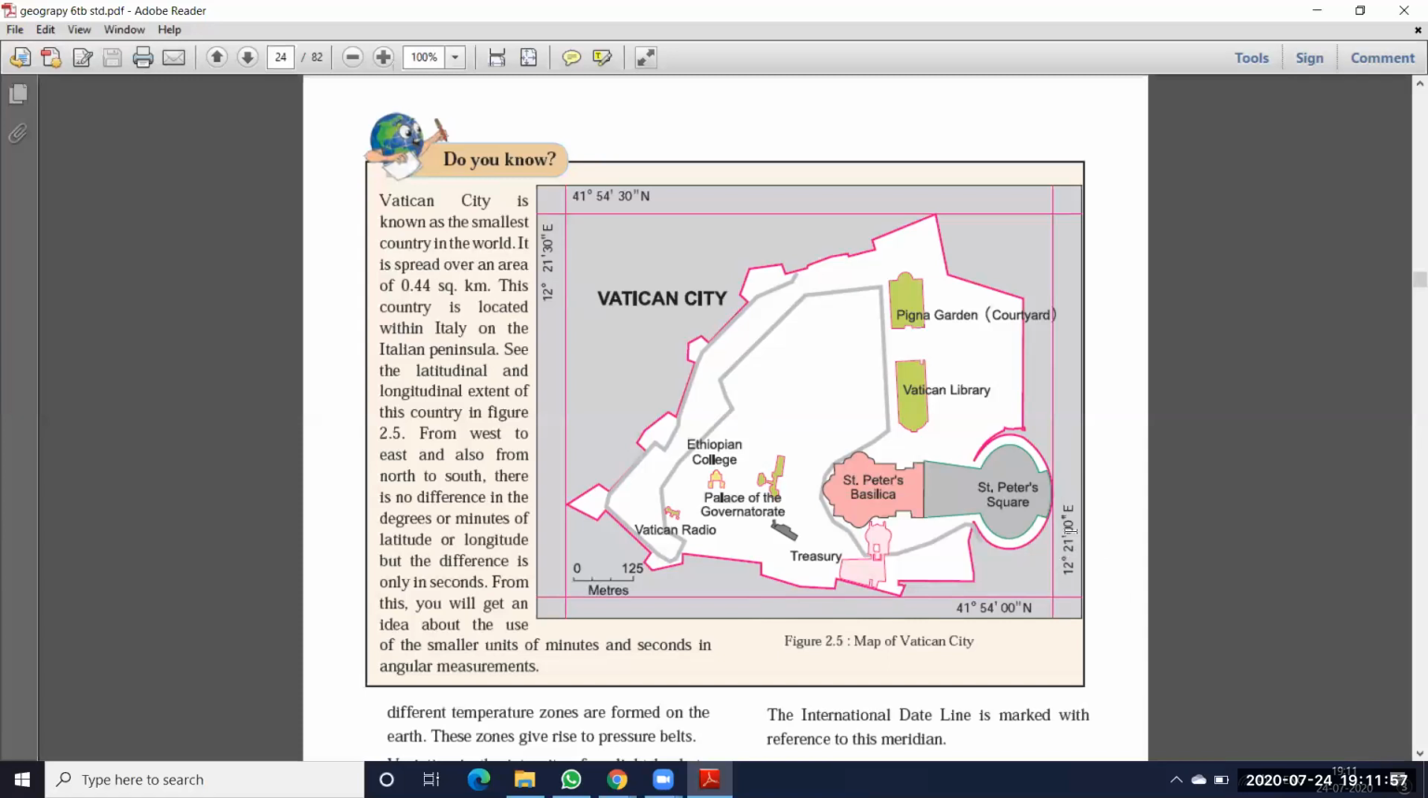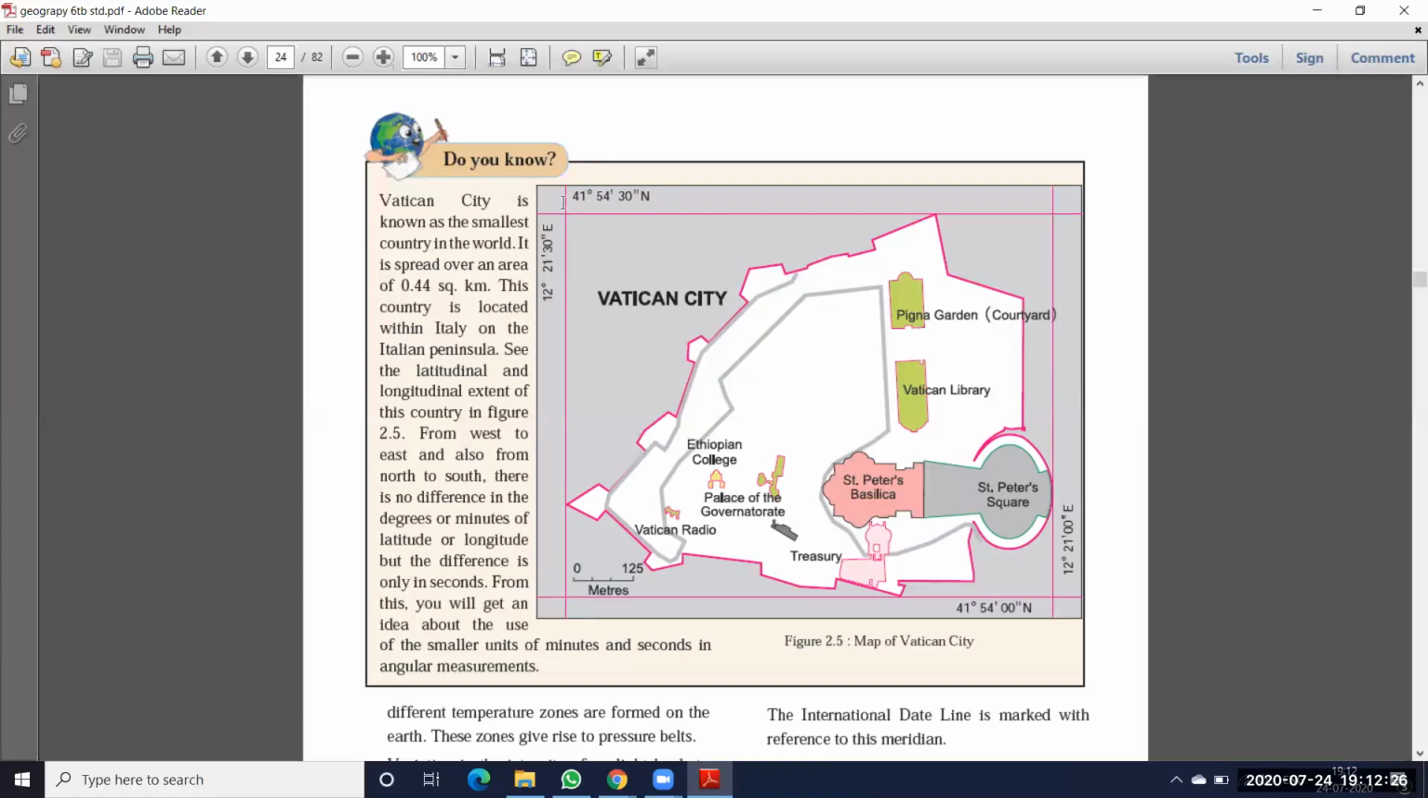See here, 12 degrees 21 minutes 30 seconds, and here 12 degrees 21 minutes 00 seconds. That means how much difference? Only a 30 seconds difference is there. That means very small. The width of this city is what? Very small. Okay, only 30 seconds is the difference. So the width is very small. Okay, and what is the length? Let us see. 41 degrees 54 minutes 30 seconds north.